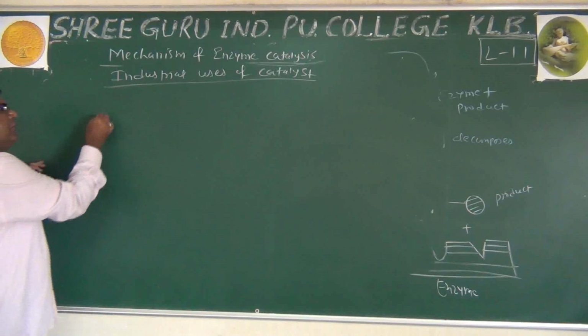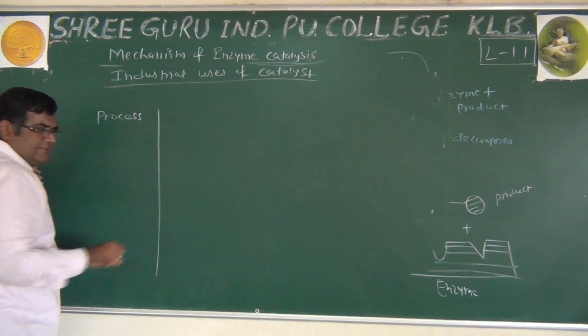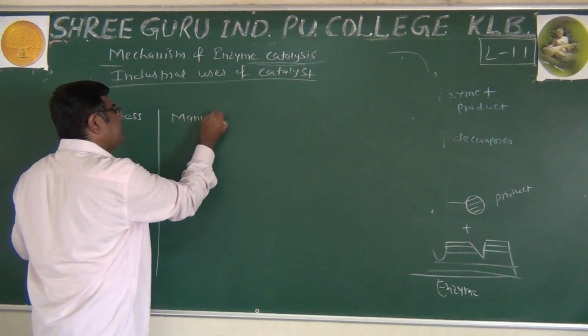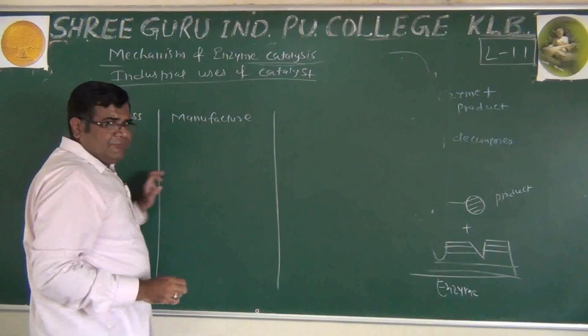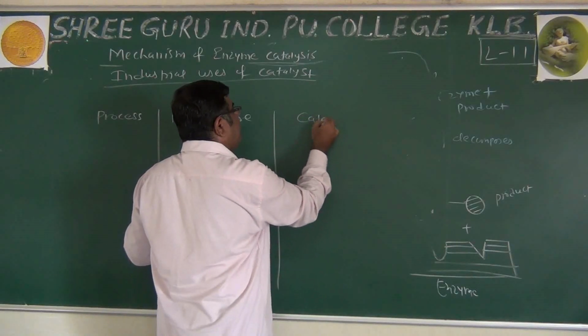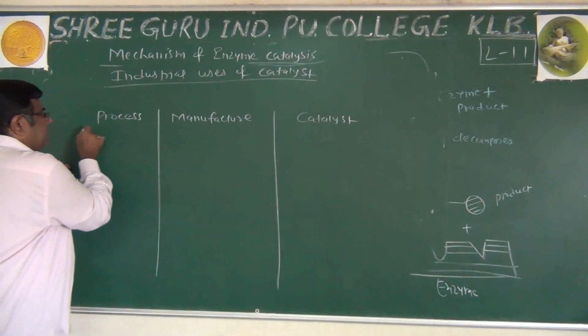In first column we'll write process. In second column we'll write manufacture, what is manufactured. In third column we'll write the name of catalyst used in that particular process.